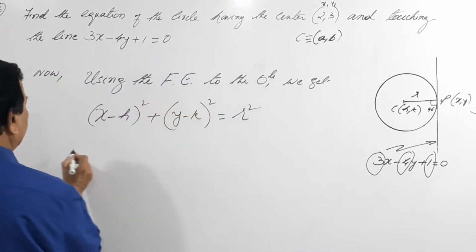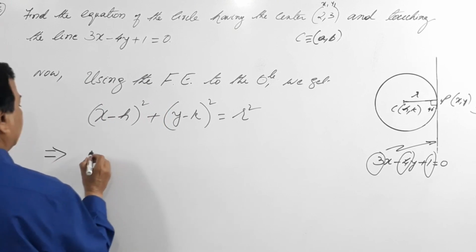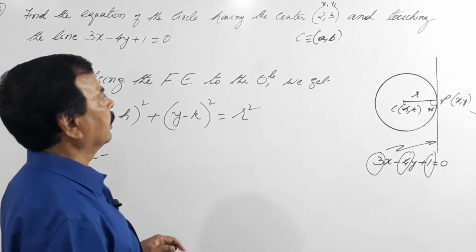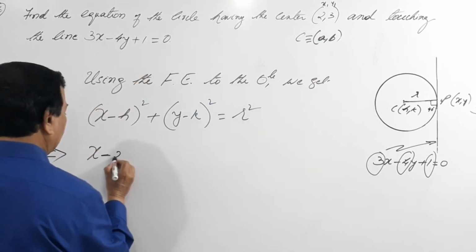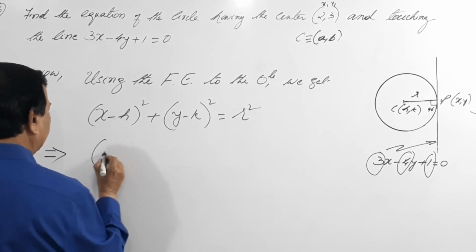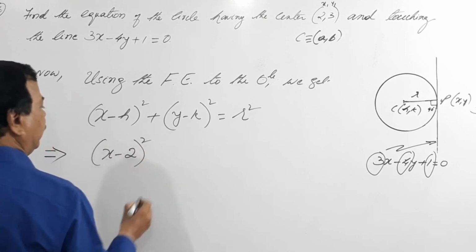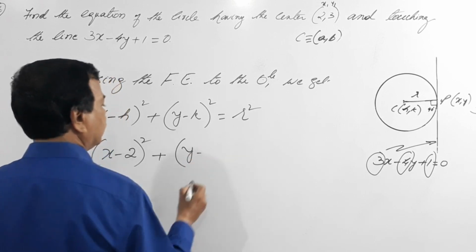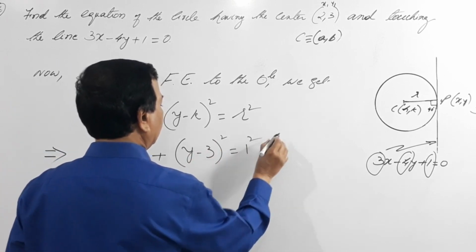So what happens here? That is x minus h, where h is 2, so x minus 2 square plus y minus 3 square equals 1 square.